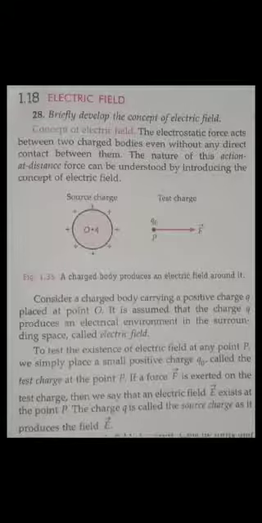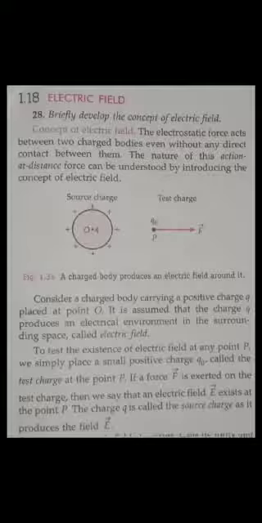Yes or no, guys? So in order to prove the existence of electric field, what we need to do is put a test charge, a very small test charge, near the source charge at a point P. Now if the test charge Q naught is experiencing a force, then obviously there is an electric field at the point P. Yes or no?